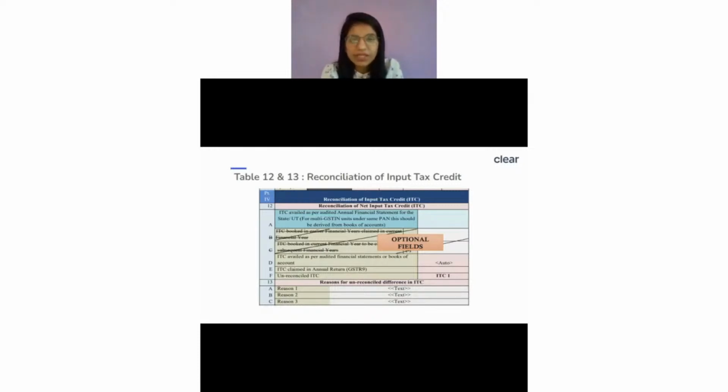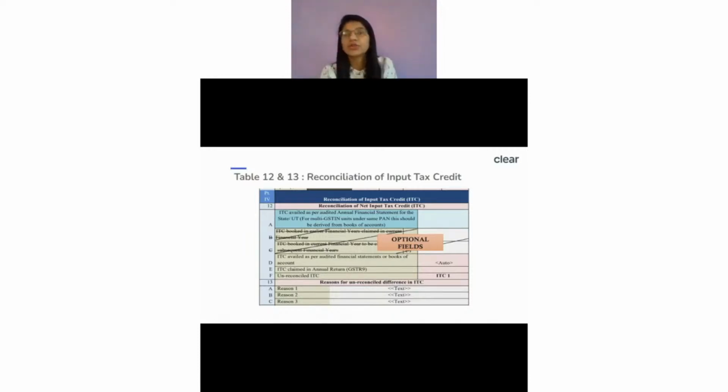The one main reason is that there is some ITC which is booked in the earlier financial year but is claimed in the current financial year. A very simple example: we know that there is always a time limit for claiming an ITC. I can always claim an ITC which is related to my previous financial year till 30th of November.